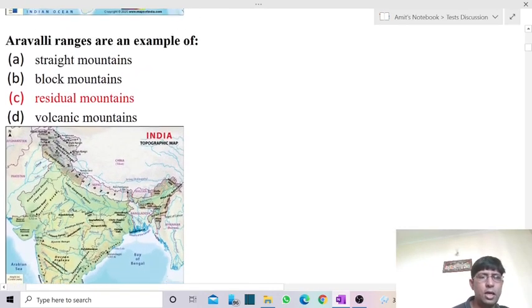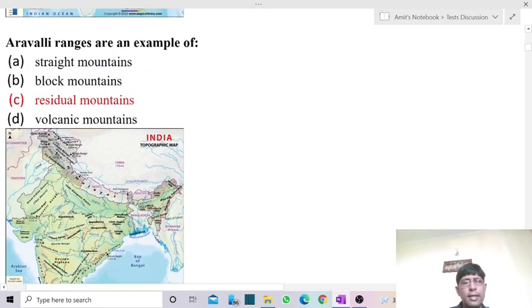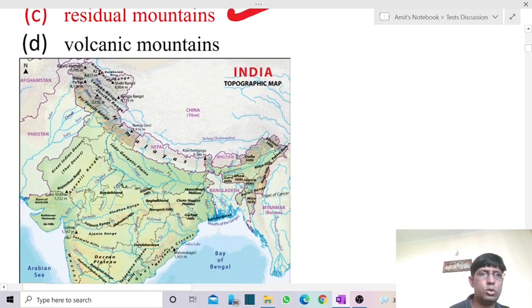Third question is, Aravali range are an example of residual mountains. Now remember this part. Aravali range is one of the oldest ranges of the world. It is believed that it had a number of peaks which were higher than Mount Everest. But now, because of a lot of weathering and erosion, it has become a residual hill or relict mountain chain.